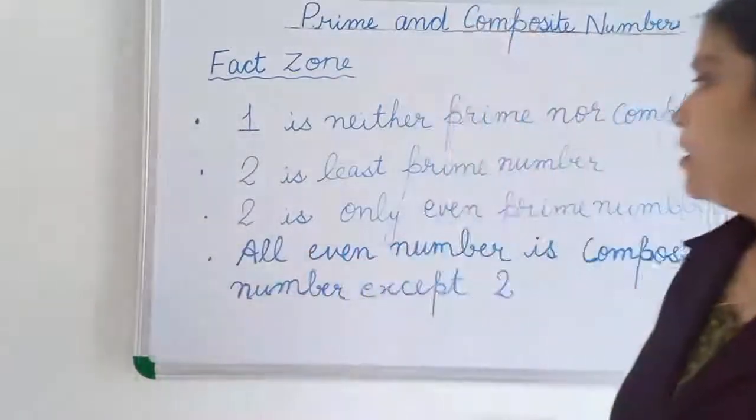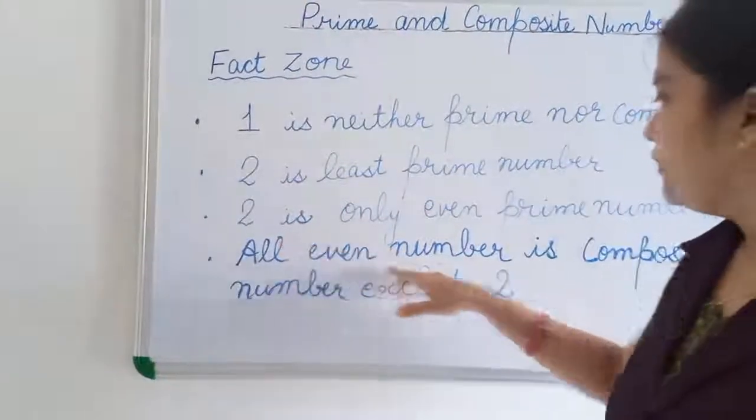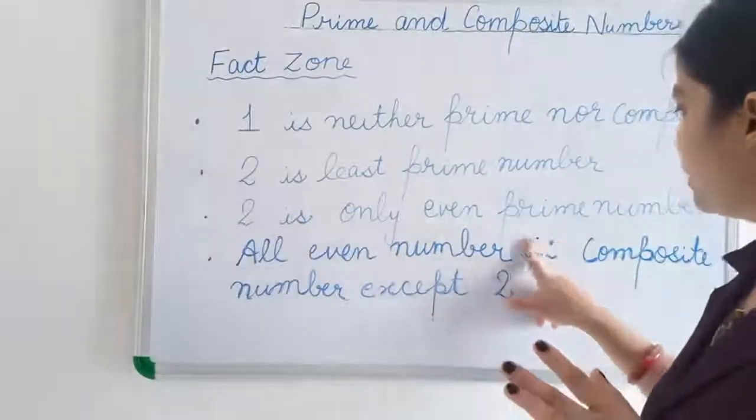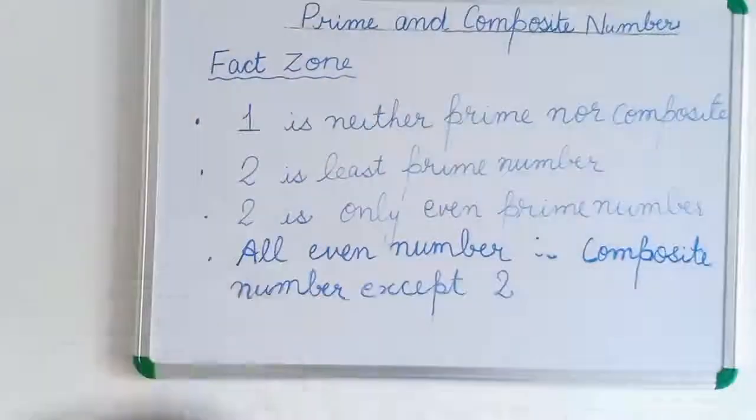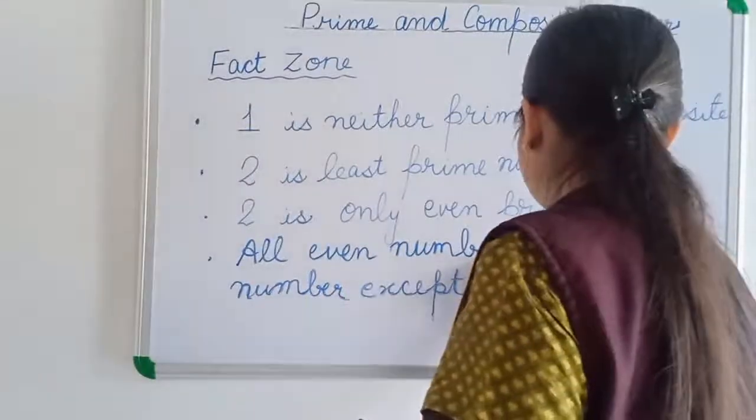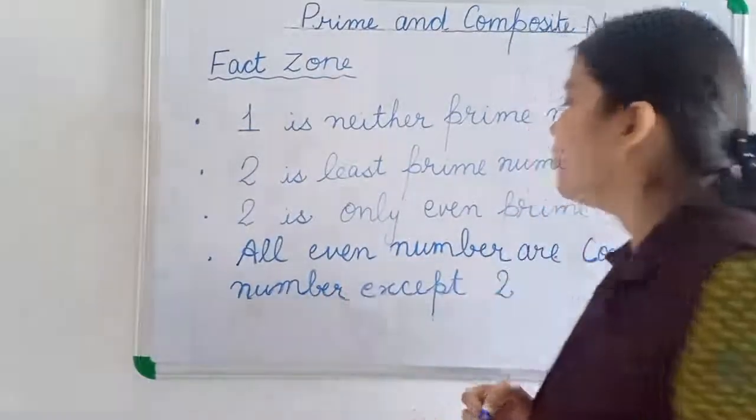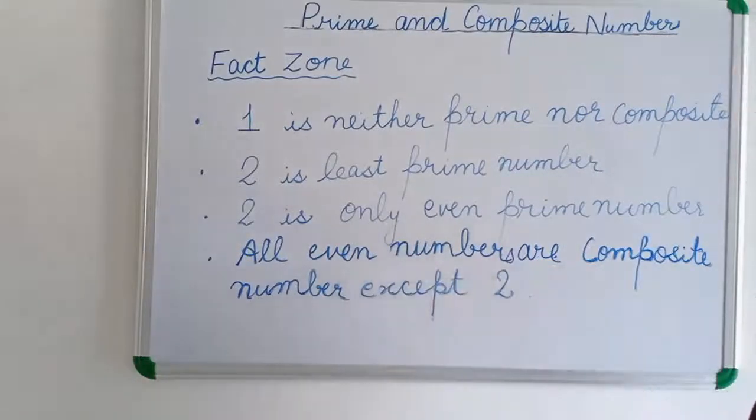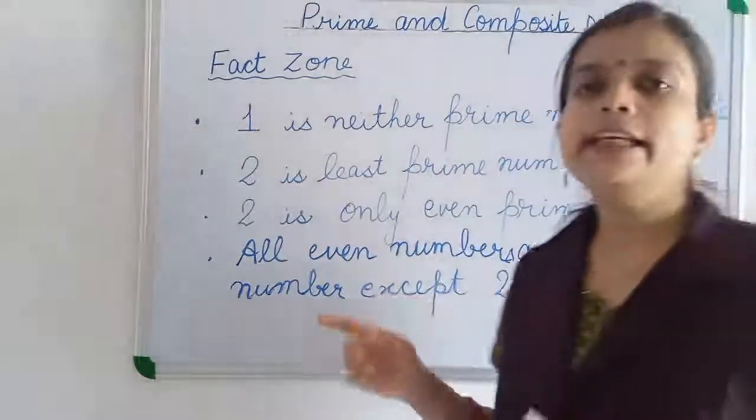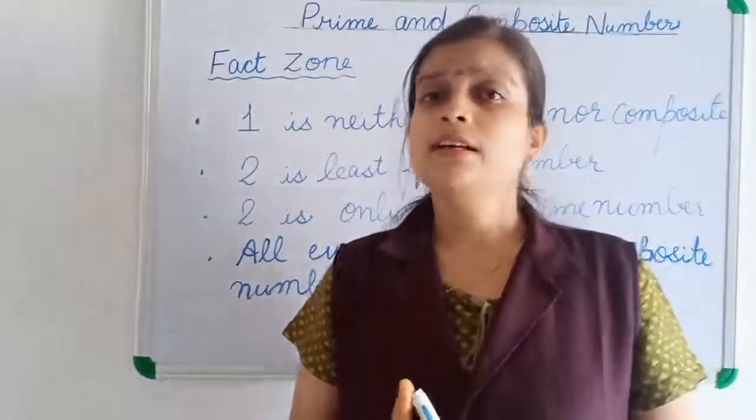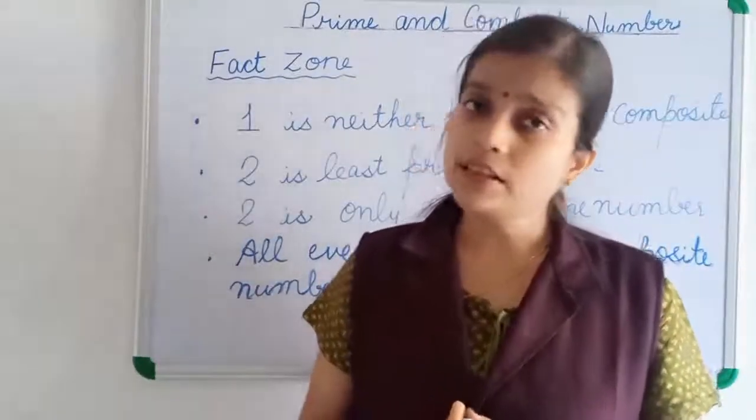Okay. And then all the even numbers are composite numbers. All the even numbers are composite numbers only, except 2. Except 2, all the even numbers are composite numbers, and 2 is the only even prime number. Only 2 is an even prime number. Otherwise, all the even numbers are composite numbers.